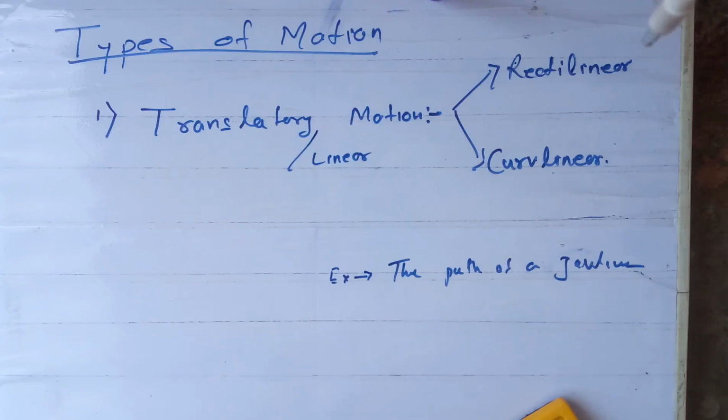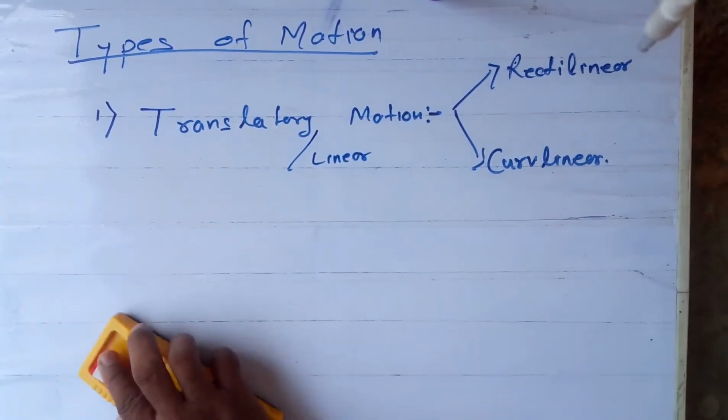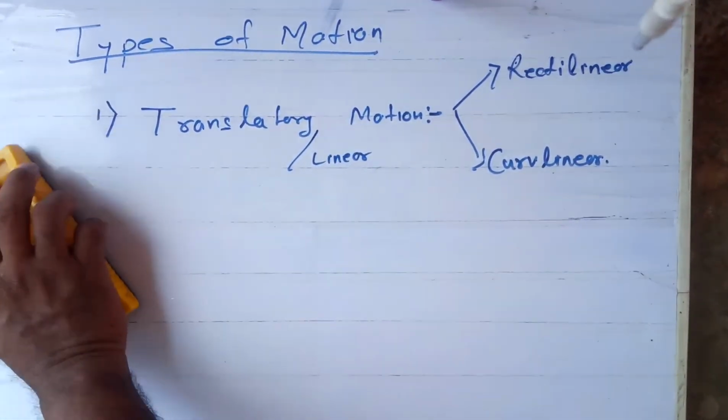This is all example. Second case, that is curvilinear motion, the motion in which the body travels in a curved path. The path is not straight, I mean to say, the path of a javelin throw. And other examples, a bird generally flying. Okay, wherever the path is not straight, a car moving in a curved path. Okay, these all are curvilinear motion. Hope I am clear to everybody. Clear?